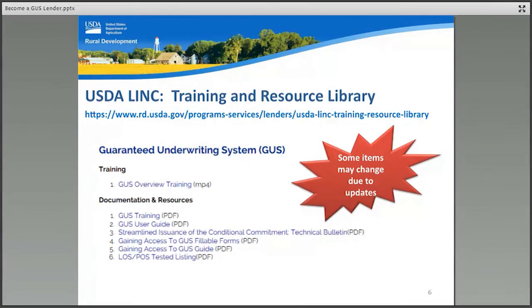I've mentioned paperwork, e-authentication IDs, and required training, but where are all of these items to be found? On USDA Link. The web address to access USDA Link is displayed on the slide. Scroll down the web page to the Guaranteed Underwriting System, or GUS section. The training modules will display. The paperwork to apply to become an approved GUS lender is also located in Gaining Access to GUS Fillable Forms. As training manuals and forms are updated, their document names may change as they are displayed on this website.